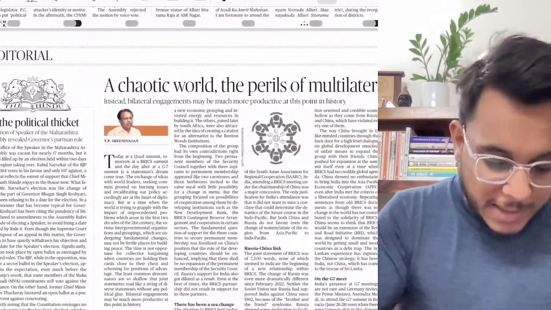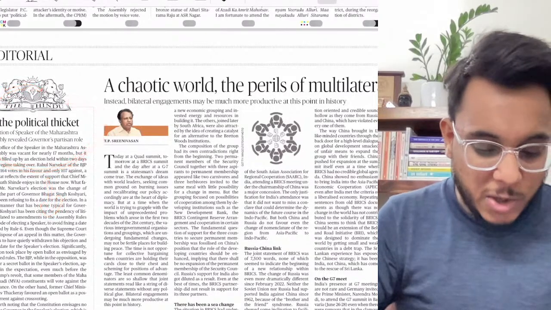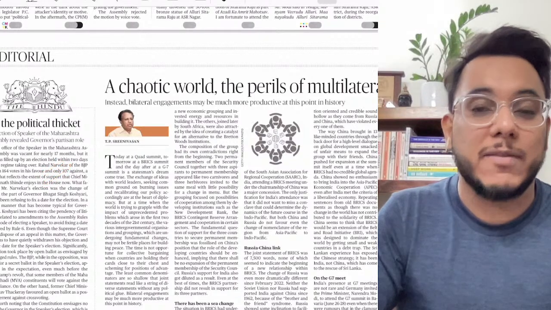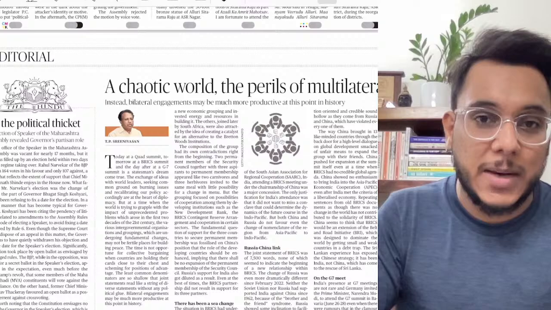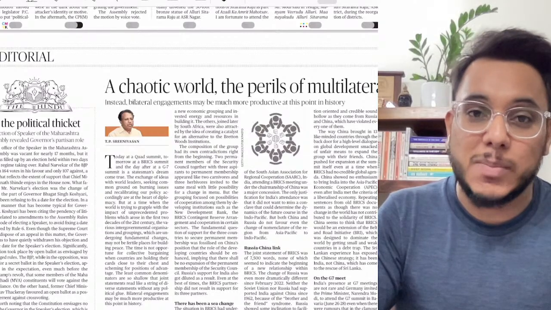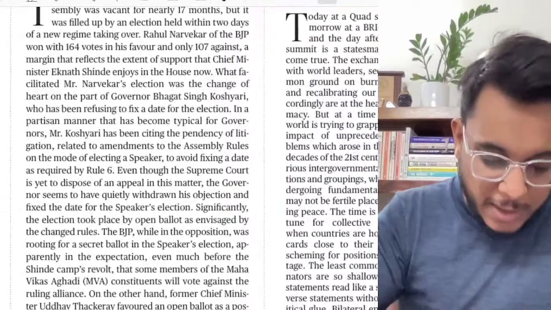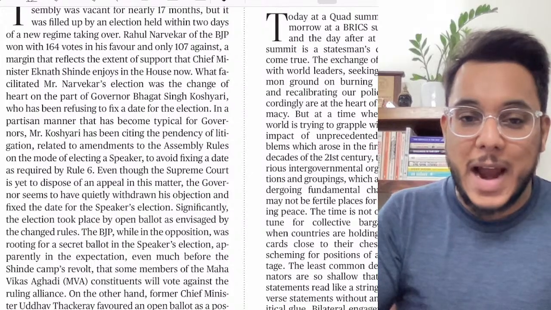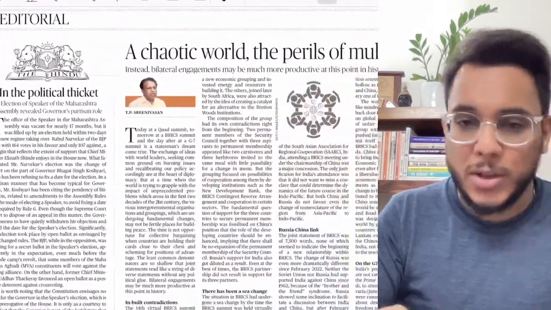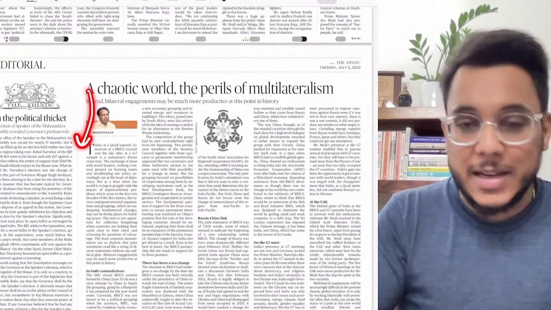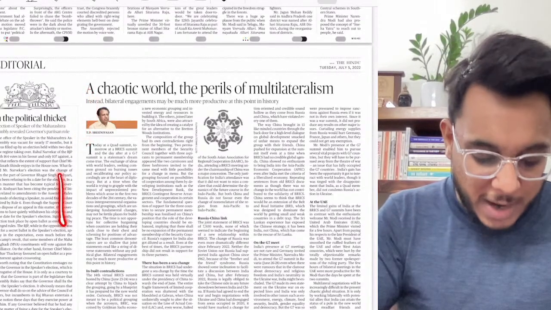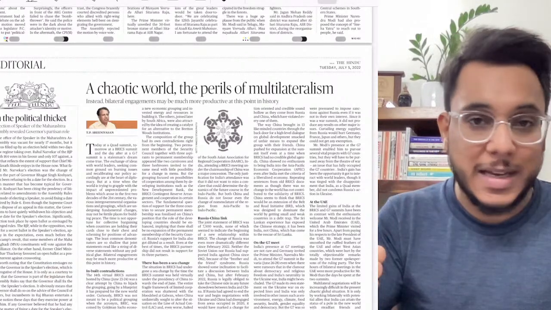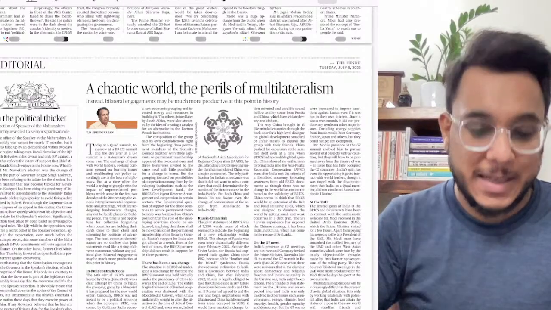Then in the political thicket, basically the election of the Speaker of Maharashtra, fine, revealed the Governor's partisan role. So basically how the Governor, which is actually an agent sent by the central government, is playing a partisan role. In this particular capacity it has been said that the BJP has a particular agenda, and for that particular thing they are using the Governor. Now guys, see, the Governor is an important institution, but this particular article has a kind of political undertone, and these political undertones should not be there in your UPSC answers.